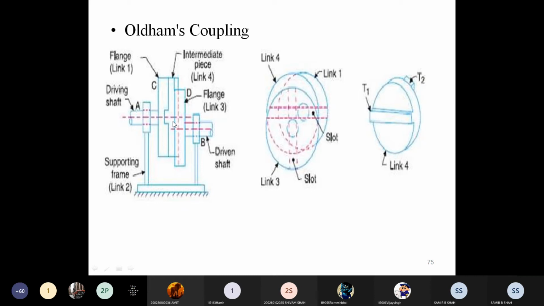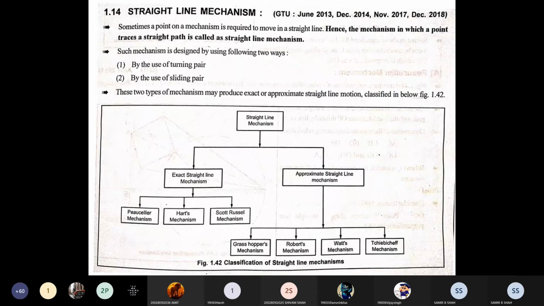Okay, so these are the three parts of inversion.